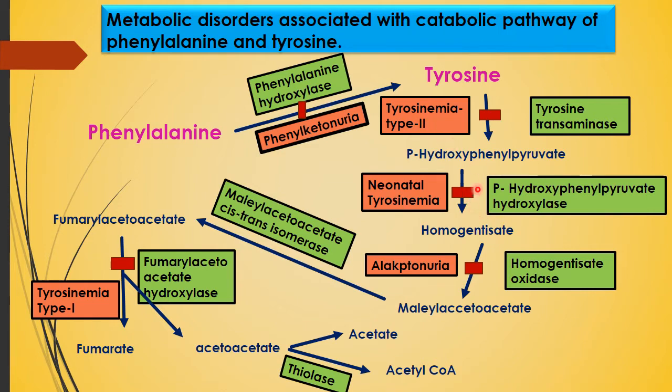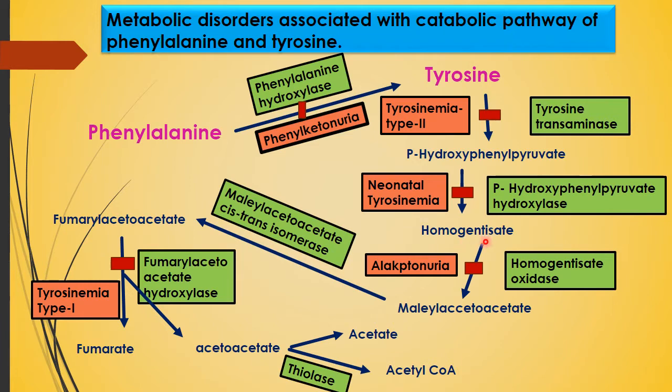Then in absence or deficiency of the para-hydroxyphenyl pyruvate hydroxylase enzyme, the disorder associated is neonatal tyrosinemia. So in this pathway we will see there are 3 tyrosinemias: type 1, type 2 and neonatal tyrosinemia.